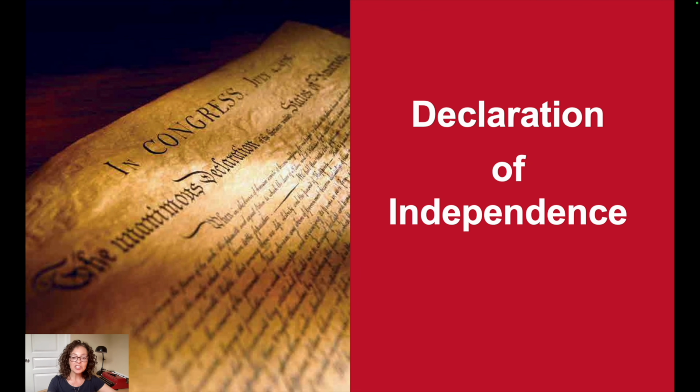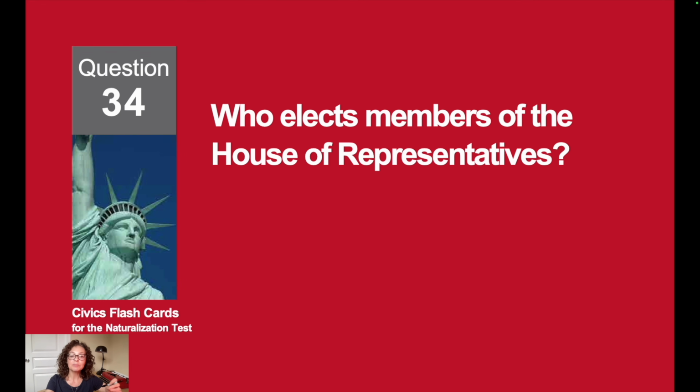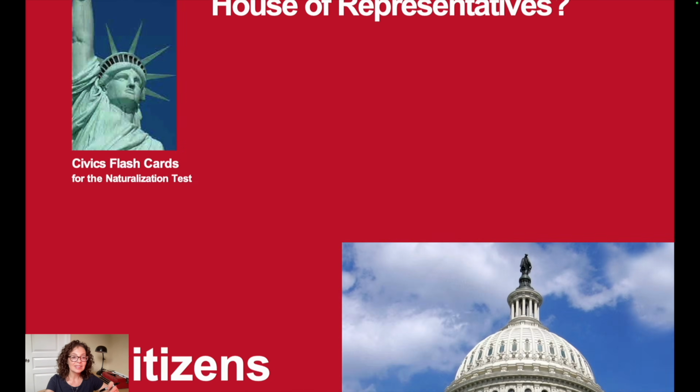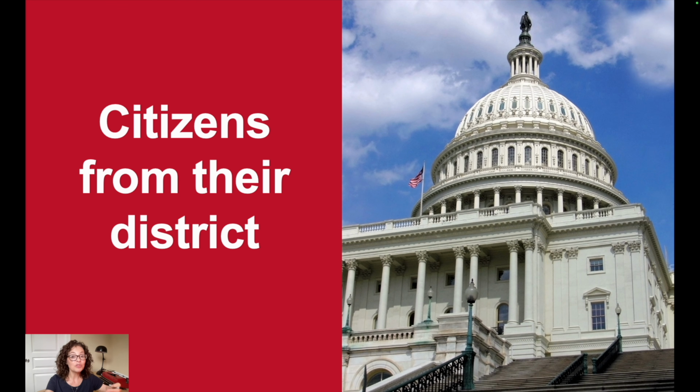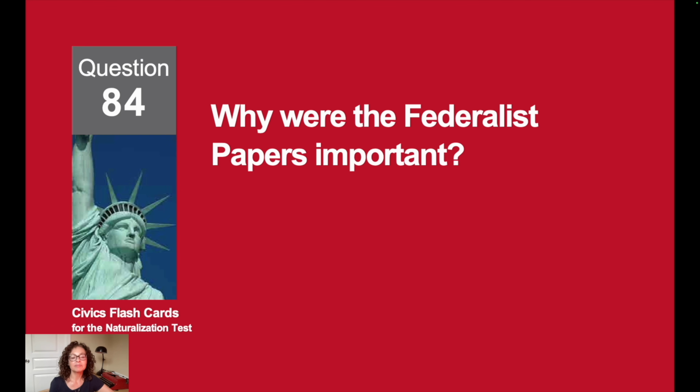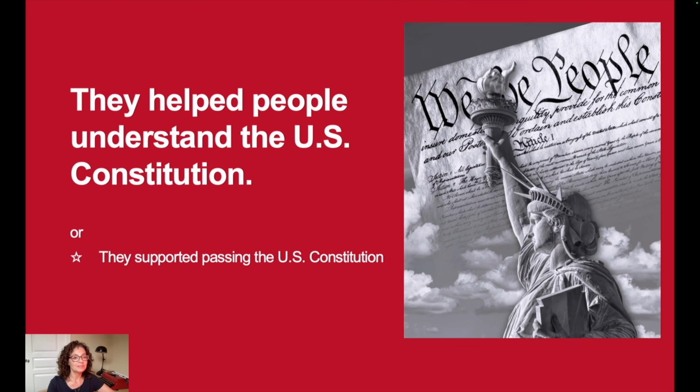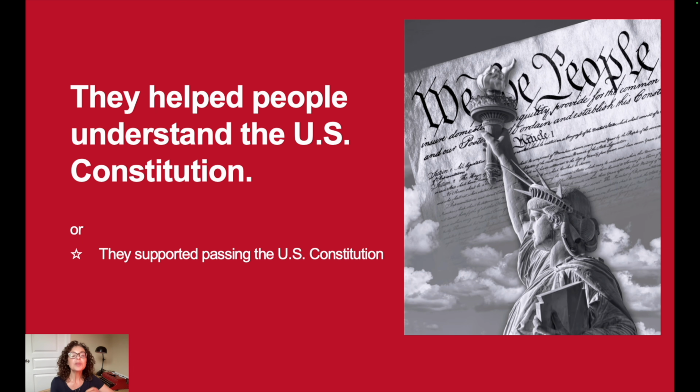The Declaration of Independence. Who elects members of the House of Representatives? Citizens from their district. Why were the Federalist Papers important? They helped people understand the U.S. Constitution.